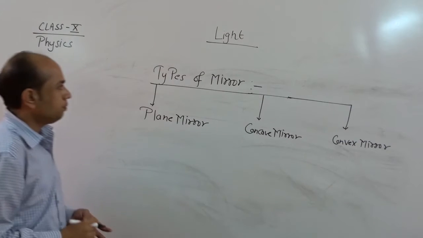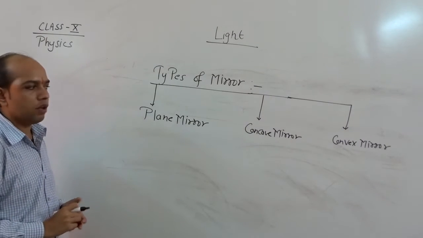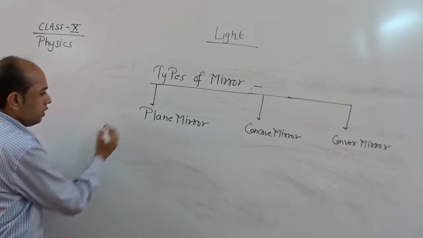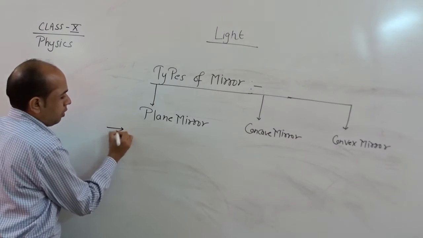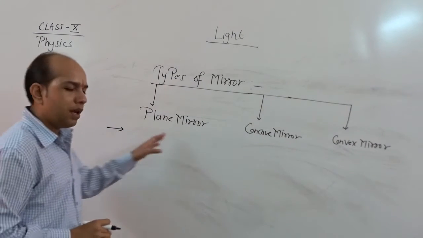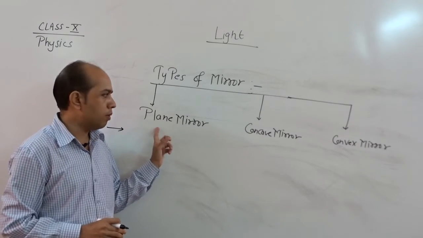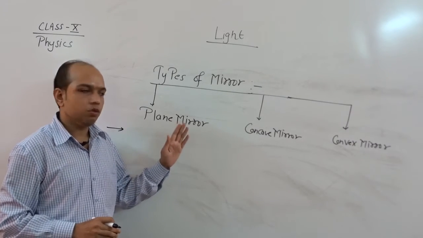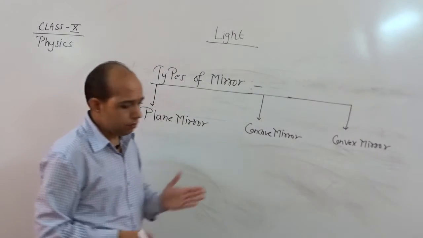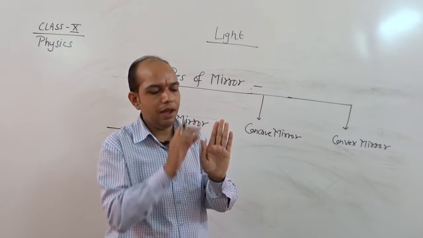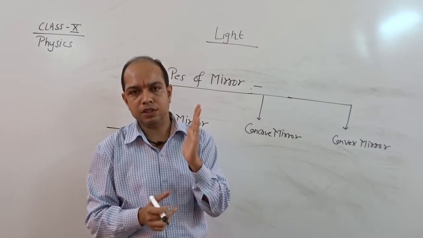Here we have three mirrors, plane, concave and convex. Now we first discuss the plane mirror. A mirror is a part of a hollow sphere, and in a plane mirror, as we see in our household, one side is reflecting and another side is polished.